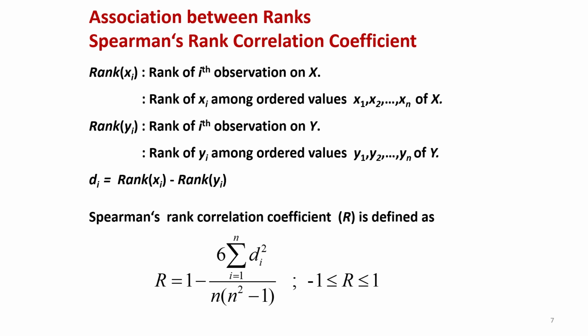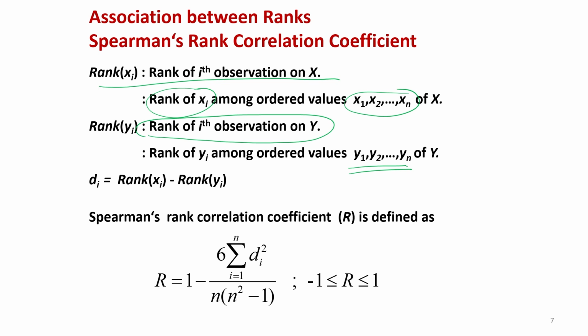So, now let me try to explain how to define it. If I say rank of xi is the rank of the ith observation on x, it is something like this: all these values x1, x2, up to xn are ordered, and then the ith observation's position is recorded as the rank of xi. Similarly, rank of yi is the rank of the ith observation on y. That means all the observations on y, which are y1, y2, up to yn, are ordered, and the rank of the ith observation yi is denoted as rank of yi.